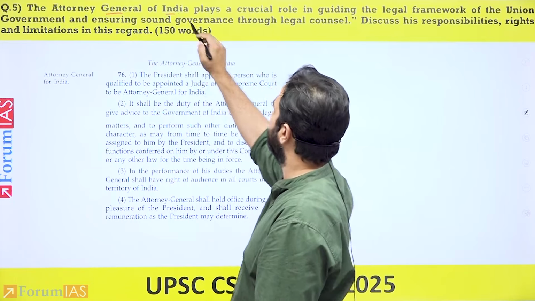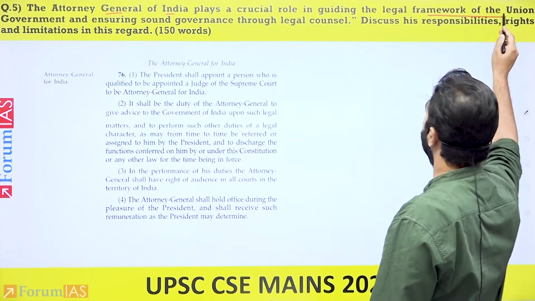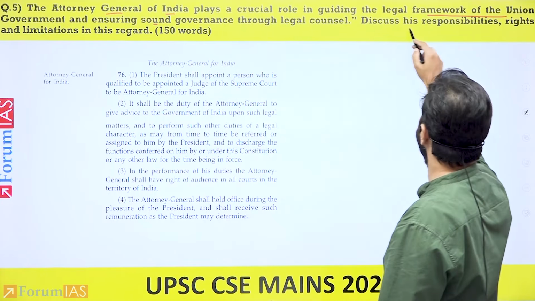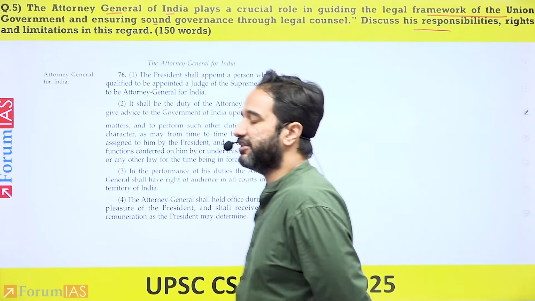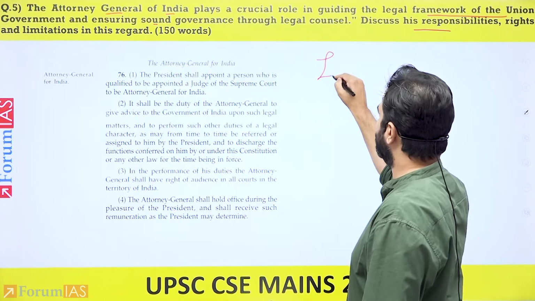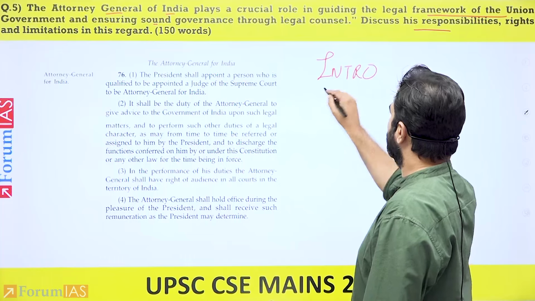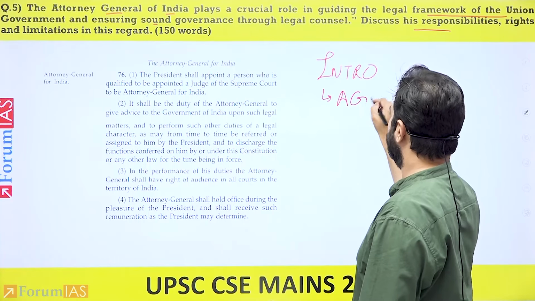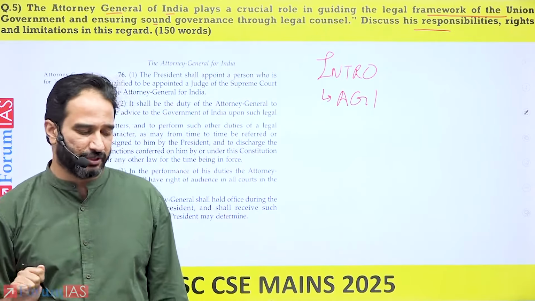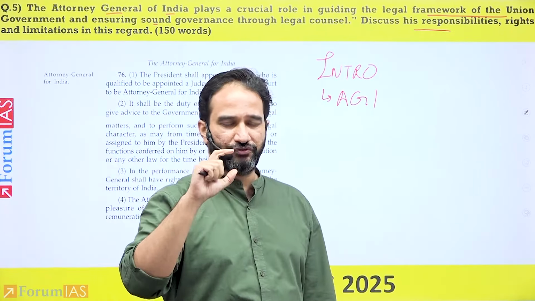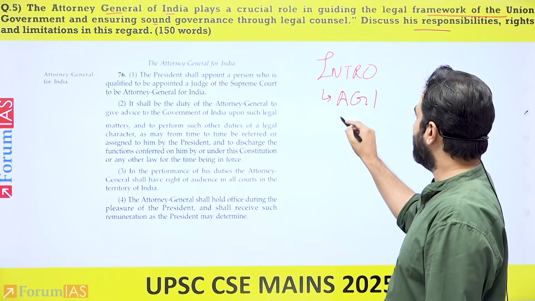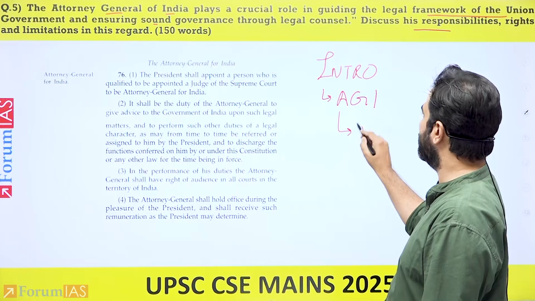The Attorney General of India plays a crucial role in guiding the legal framework of the Union government and ensuring sound governance through legal counsel. Discuss his responsibility, rights, and limitations in this regard. So what would happen is you start with a basic introduction by mentioning who is the Attorney General of India, appointed by the president, highest law officer within India, just a few basic facts that you end up writing in the introduction. Then what it is asking are three different aspects in relation to the Attorney General.